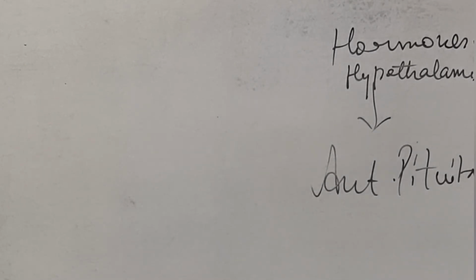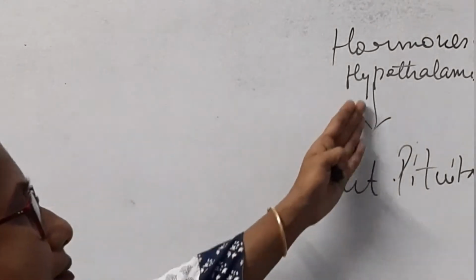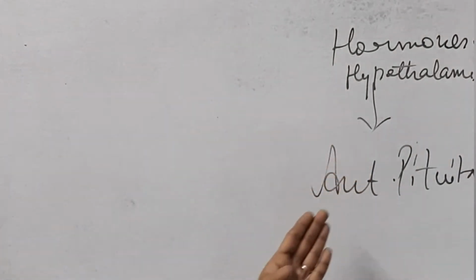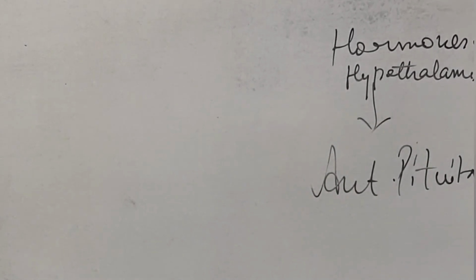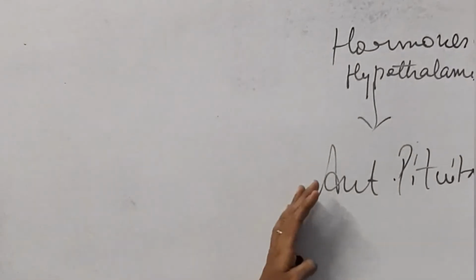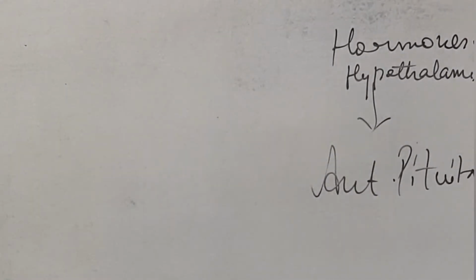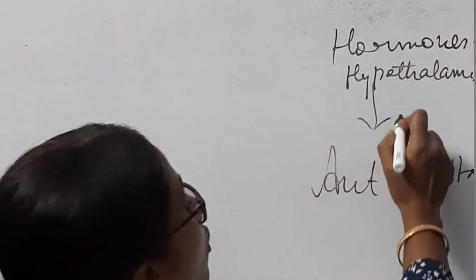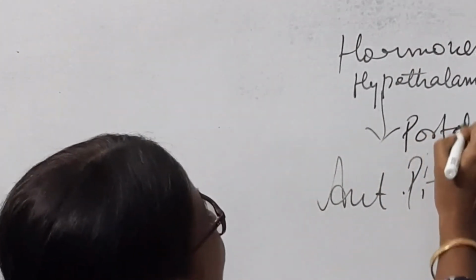The neuron releases them from its nerve endings, and the hormones finally reach the anterior pituitary through a portal circulatory system.